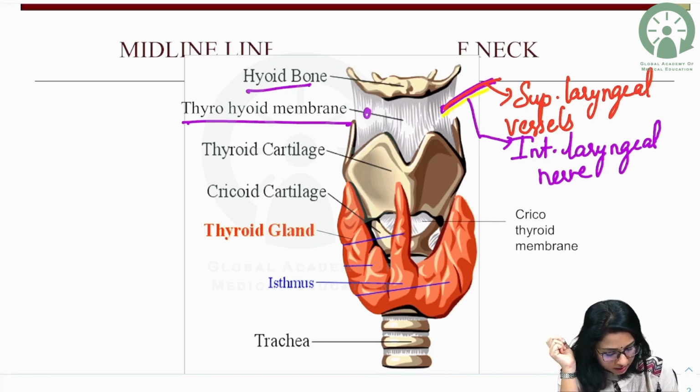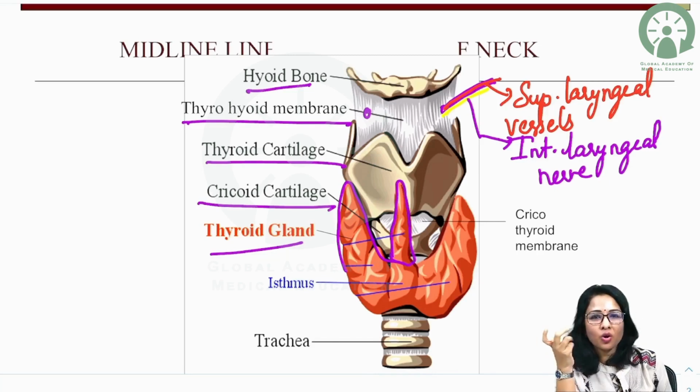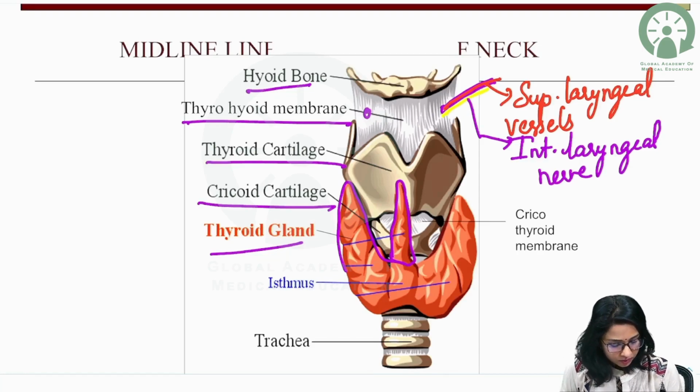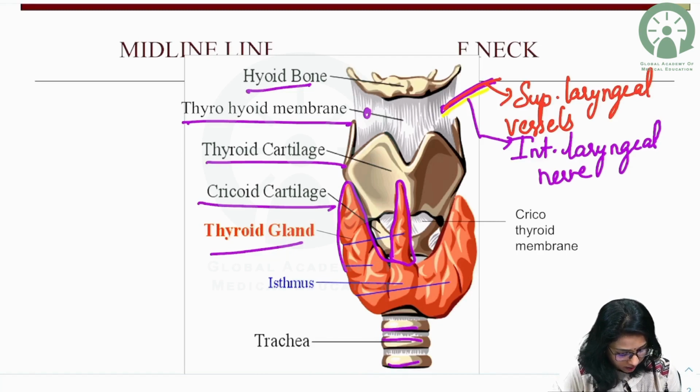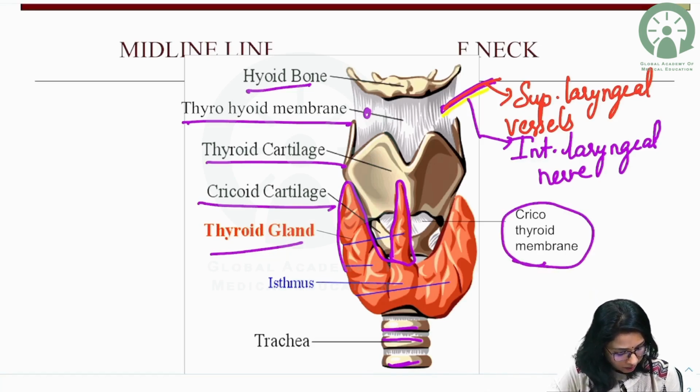And other midline structures, as I said earlier, are the thyroid and cricoid cartilages. And the thyroid gland is roughly having pyramidal lobes, and this is the accessory lobe of the thyroid gland, which is an inconstant lobe which may be present, may be absent. So that is about the midline structures. And we can see the trachea as well. The trachea is connected to the cricoid by cricotracheal ligaments, and the cricoid is connected to the thyroid by the cricothyroid membrane.